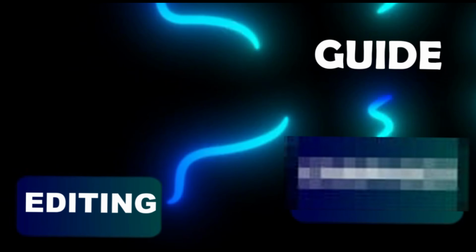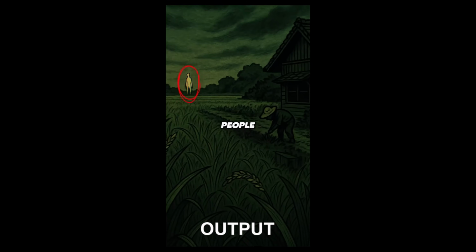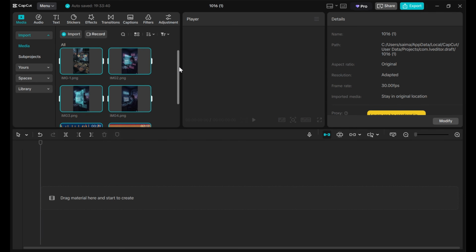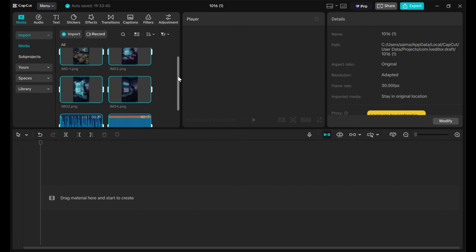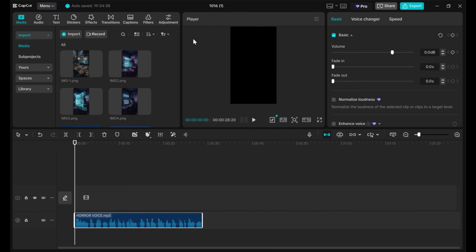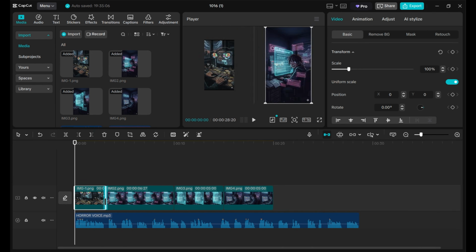Now we're moving into the most exciting part, combining all the elements to create a perfect final output. For editing, we'll be using CapCut. Once you're inside, start by importing all your created images, voiceovers, and background track. Place your voice clip on the timeline first, and number your images in order. Just like I did, this helps you understand the sequence scene by scene. Now adjust the images according to your script and voice.